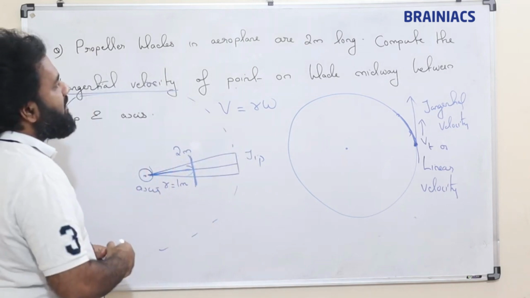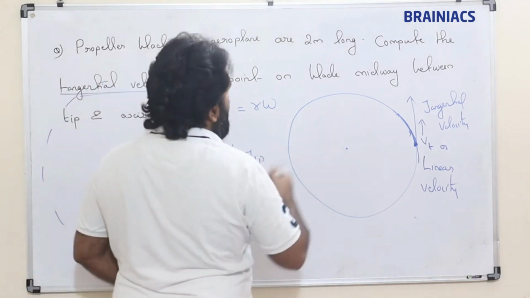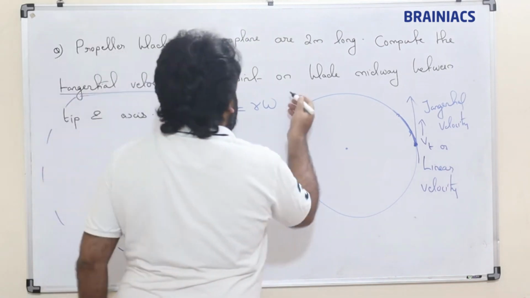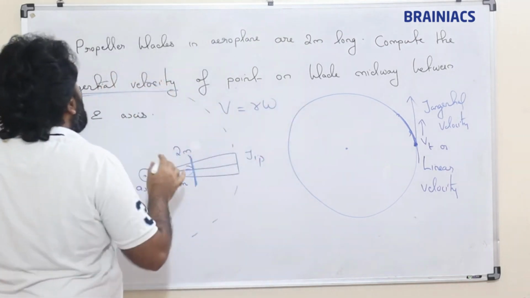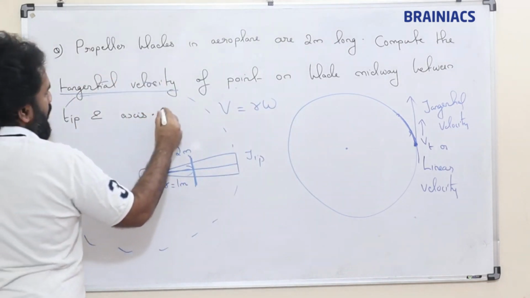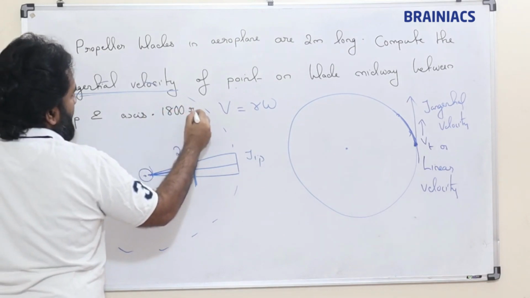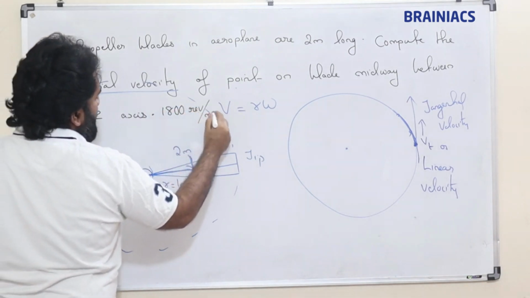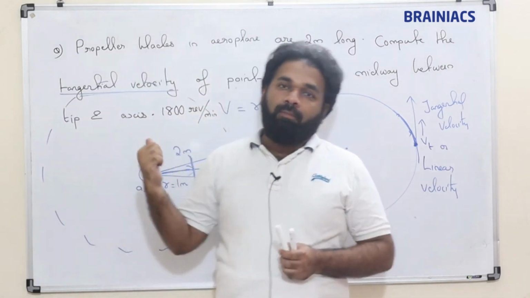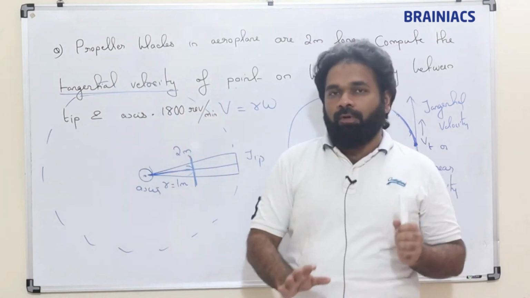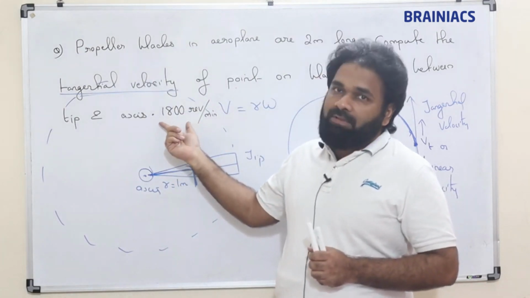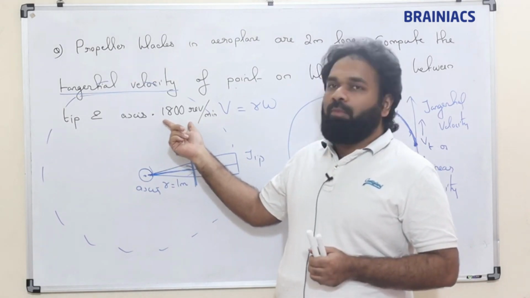Okay, so one piece of data is missing, dear children. I am really sorry, I haven't given the frequency. The frequency is 1800 revolutions per minute. This is the frequency of rotation of the propeller blade. This data I did not write, I'm sorry. So with this, just try, if possible, are you able to get the answer?